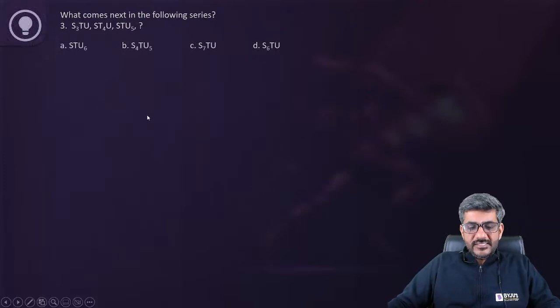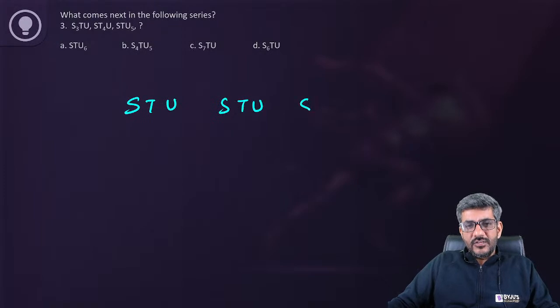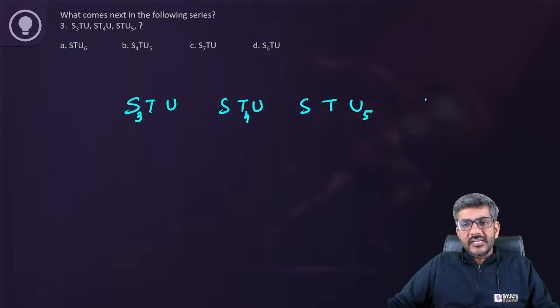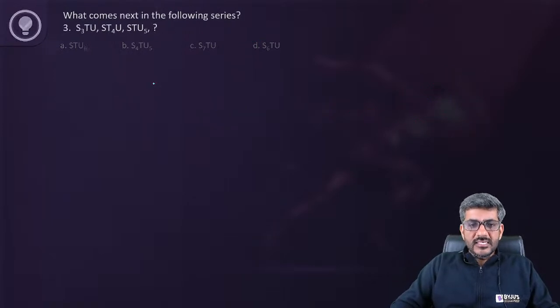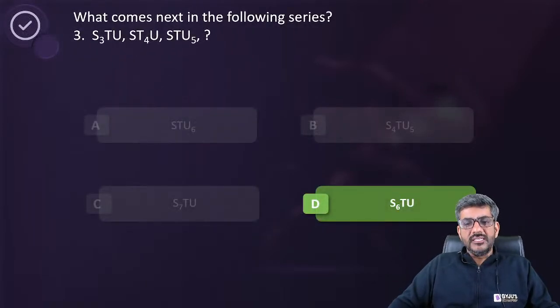So it is simply visible over here that in each term you have S, T and U. On the first letter we have 3, next time on the second letter we have 4, next time on the third letter we have 5. So now on the next letter, that is the first letter, once again I should be having a 6. So my answer should be S6TU. That gives me the correct answer as option D. S6TU is the right answer.